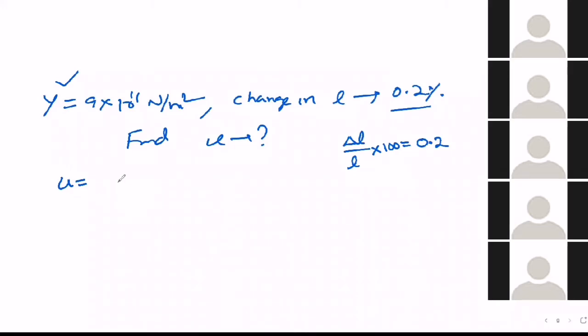They have given the delta L by L value, and delta L by L is nothing but strain. So they have given Y and strain. So in terms of strain, what is the formula? Y into strain whole square by 2. So you need to take the formula quickly according to the given data. Someone send me the answer. 0.45.